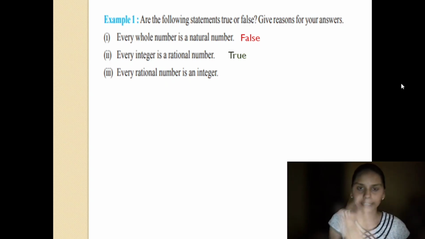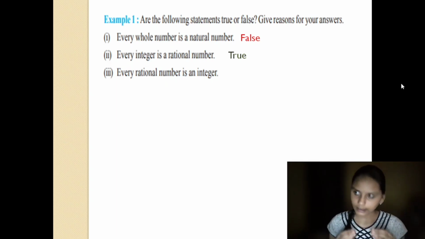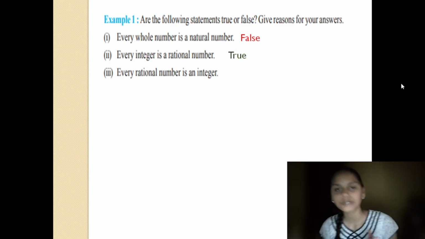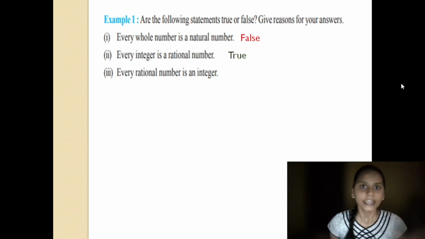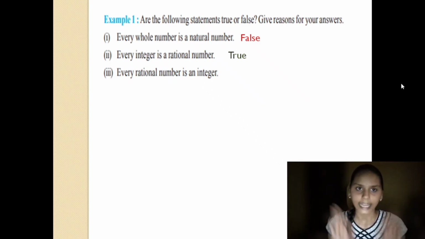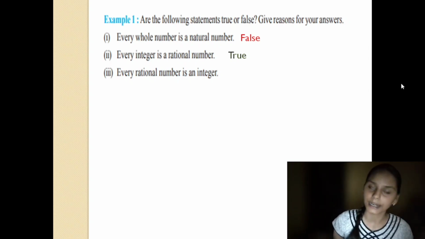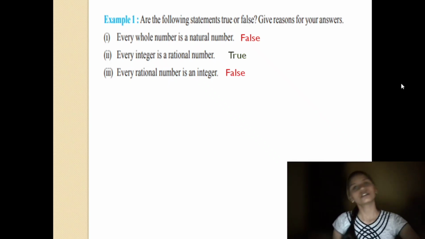But can you tell that Melody is equal to Milky Bar? No, Milky Bar is a different chocolate, and Melody is a different chocolate. In the same way, can you tell an integer is the same as fractions? No. That is why every rational number is not an integer. Every integer can be a rational number, but every rational number cannot be an integer. That's why this statement becomes false.